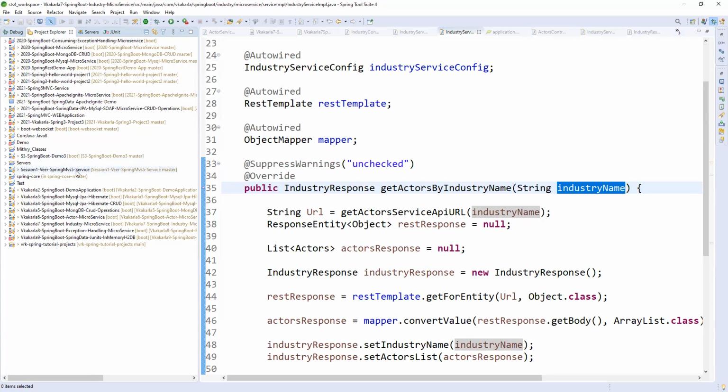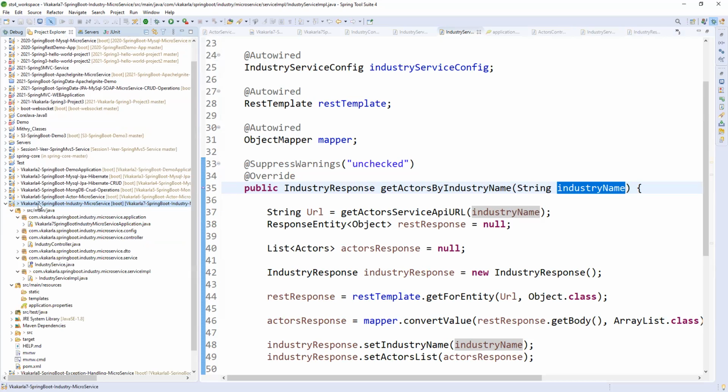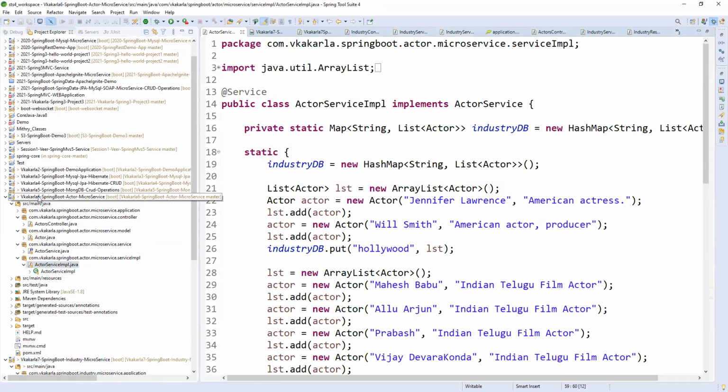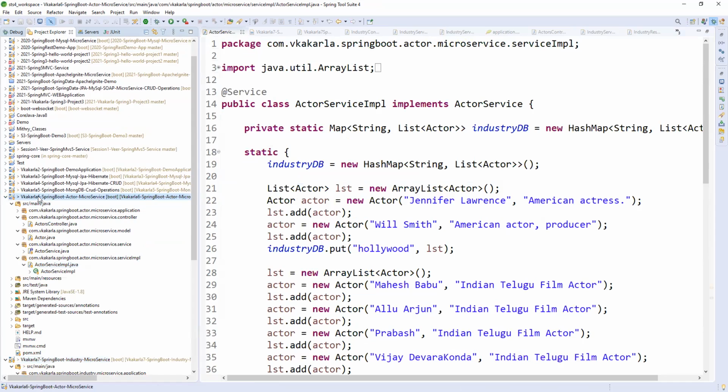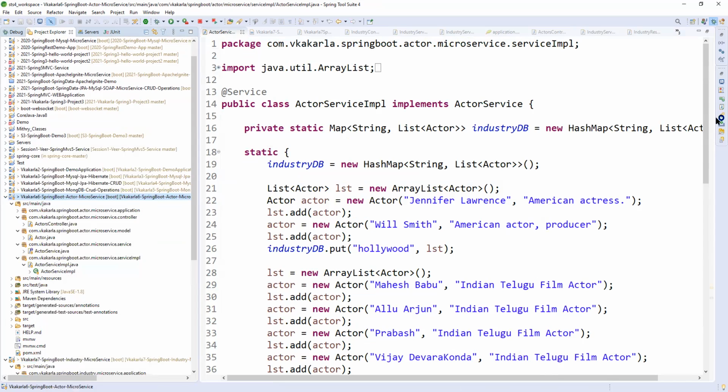So let me run these two services and let me debug so that you will understand. First of all, I need to run the actors service. So let me run debug as Spring Boot application. Fine.